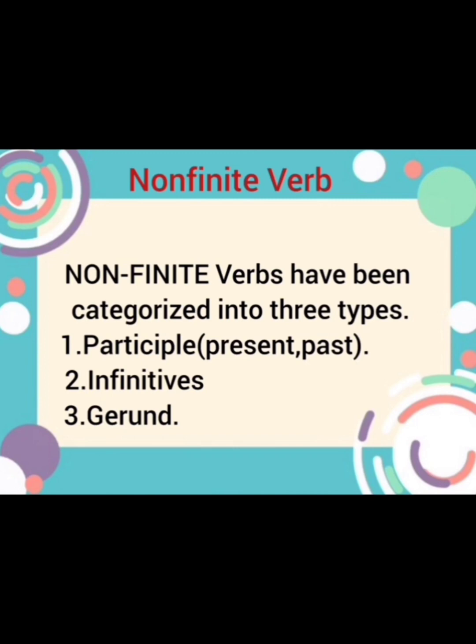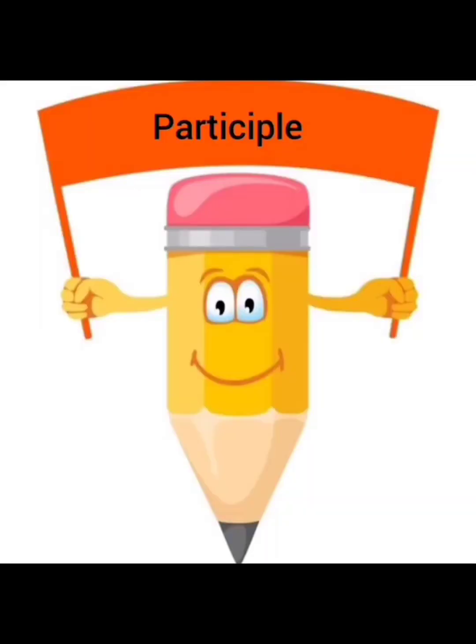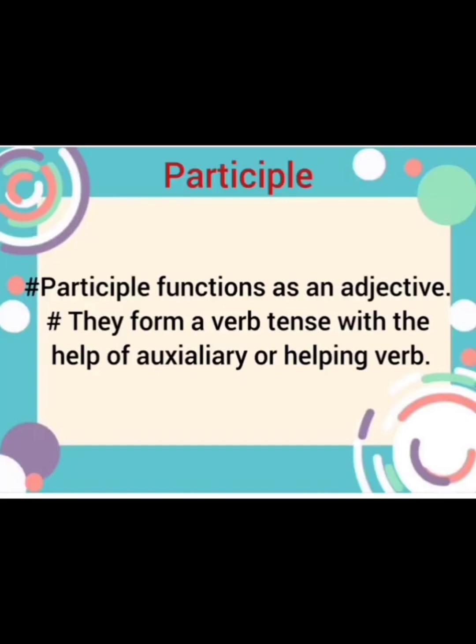Now, there are two functions of participles. The first one is that a participle functions as an adjective within a sentence. It can be a present participle or a past participle, but the function will be of an adjective. And the second function is that they form a verb tense with the help of an auxiliary or helping verb. It is used within the perfect tenses to change the verb tense.